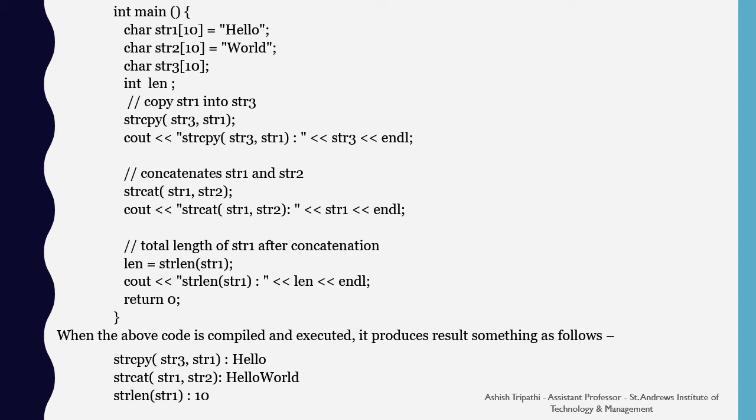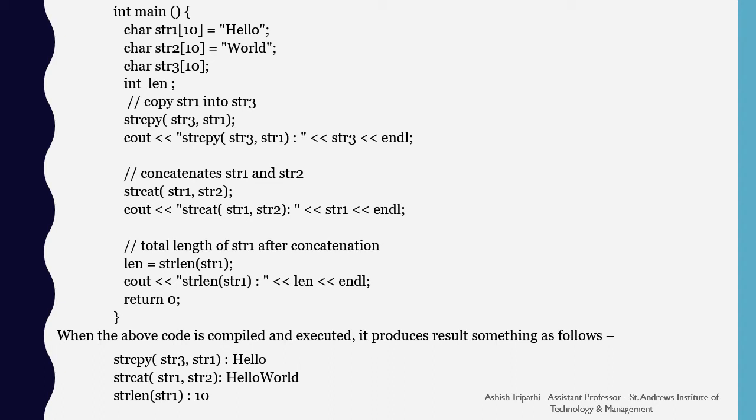So str3 will also be containing hello. Next, we are using the strcat function where we are concatenating both string 1 and string 2.